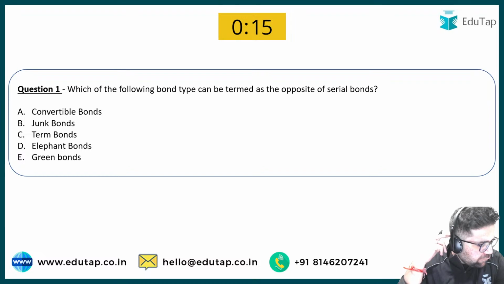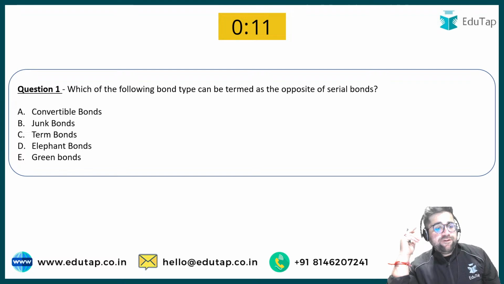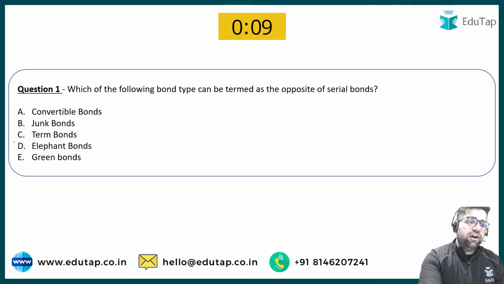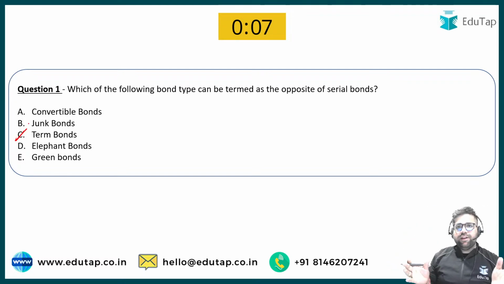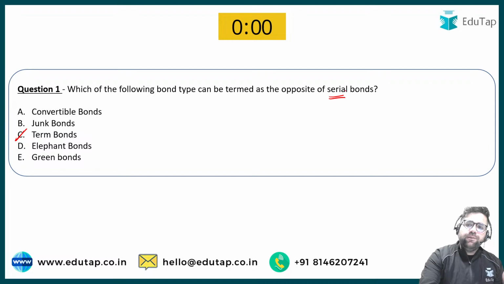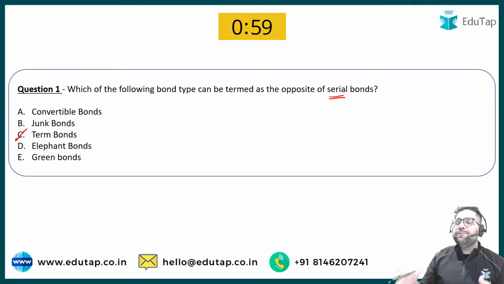So maximum of you are going with C. Some are also going with, I would say, elephant bond. The correct answer will be term bond. Term bond is basically that particular kind of bond which will expire only at maturity. But serial bond will expire in multiple different installments before maturity. Very easy to understand.